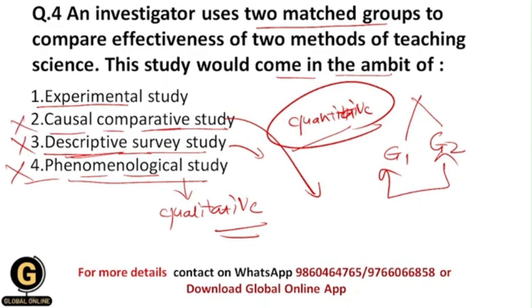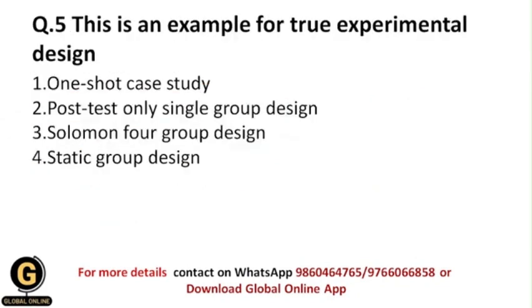So the correct answer for this is experimental study, because here I want to see the effectiveness of two methods of teaching science, and for that I am going to use two matched groups. For each group, I am going to assign different participants, and I am going to treat them based upon the two methods of teaching science, and then after that I can see the effectiveness. That's why I should have control over the variables, which I can get by using the experimental study.